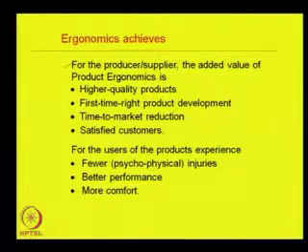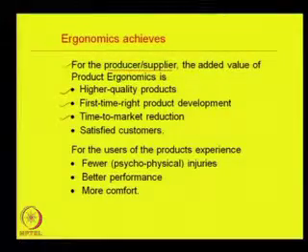Now, for the producer and supplier point of view, the added value of product ergonomics is higher quality products, first time right product development, that strategy, time to market reduction, means as soon as the idea comes, make it, put it in market, and the satisfied customers, the feedback.